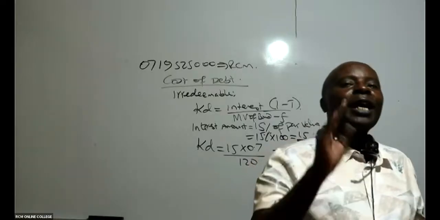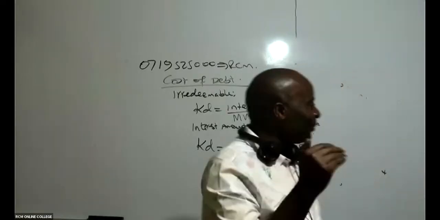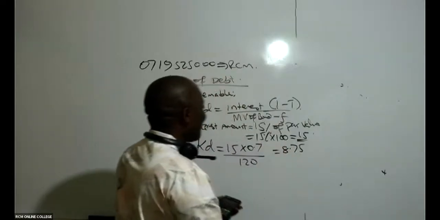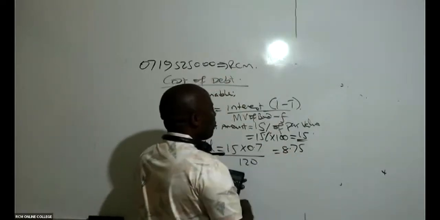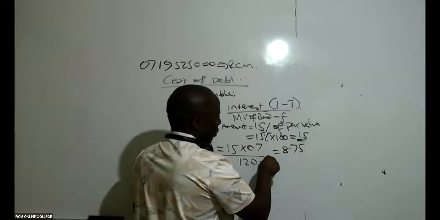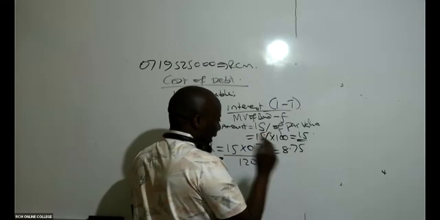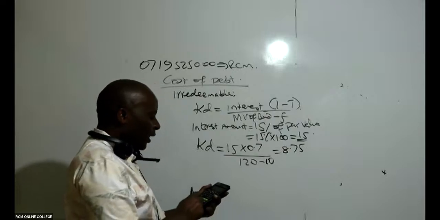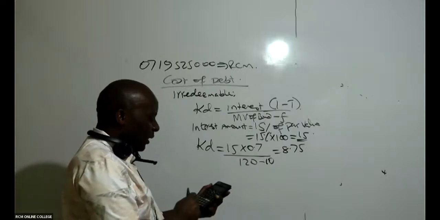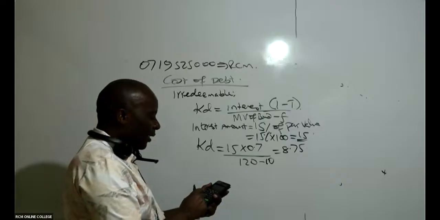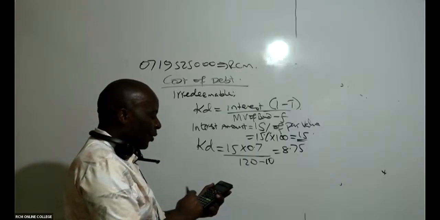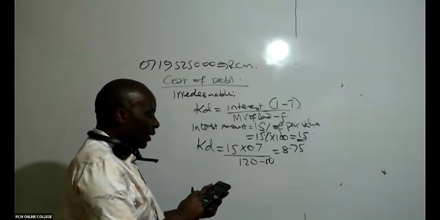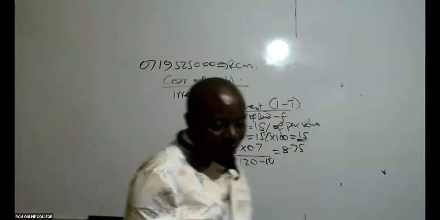Yeah, we have a flotation cost. That is something I would have almost missed out. Thank you for that. We have a flotation cost of 10. Then we take 15 times 0.7 divided by 110, times 100. Now we are getting what here? Somewhat 9.55%.